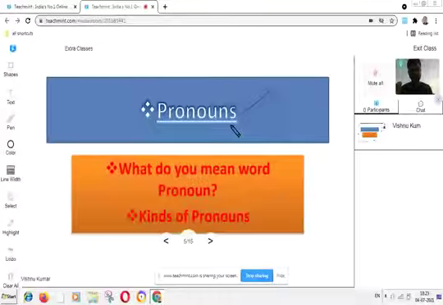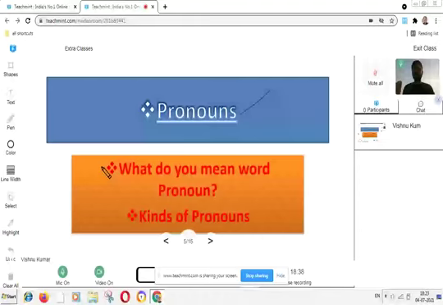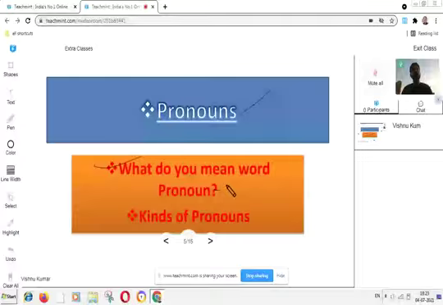So pronouns are the replacers of noun, and what do you mean by the word pronoun? Is anyone here who can tell me the definition of pronoun?